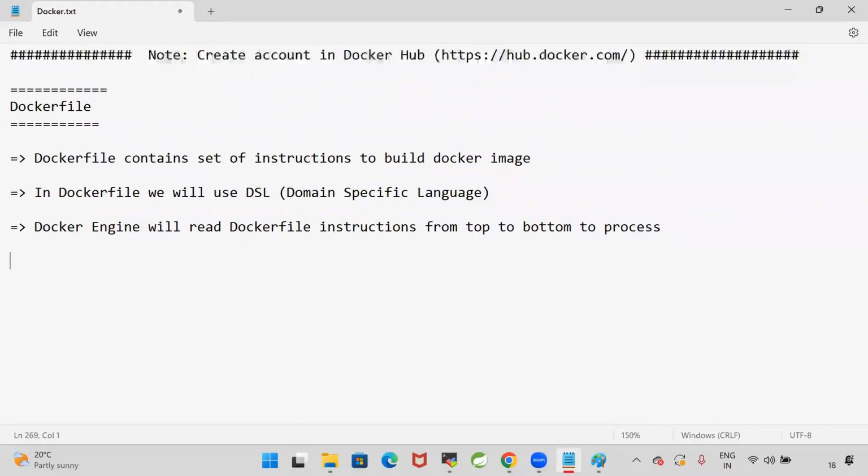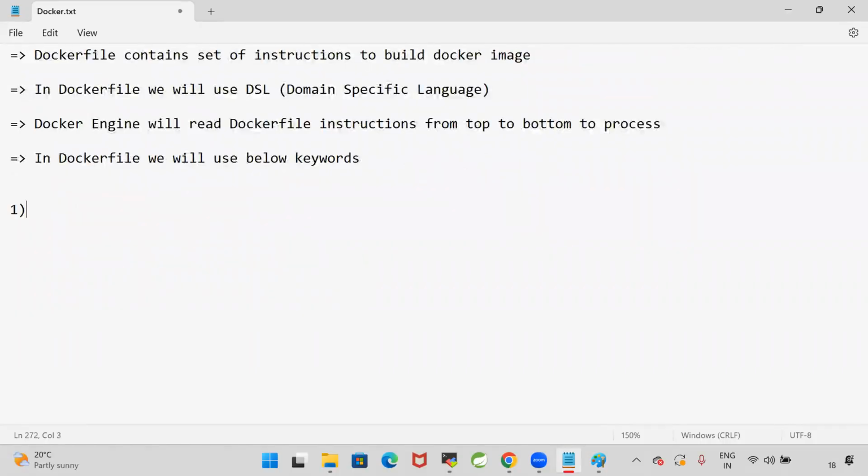Now, below are the keywords we will use in the Docker file. So what are the keywords that we are going to use? First one is from keyword. The second one is maintainer keyword. The third one is copy keyword. The fourth one is add keyword. The fifth one is run keyword. The sixth one is CMD keyword. And the seventh one is entry point keyword.